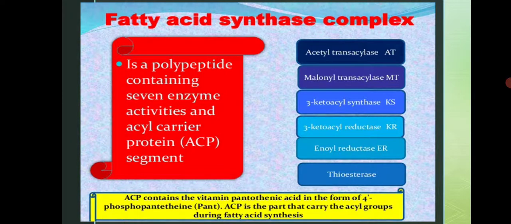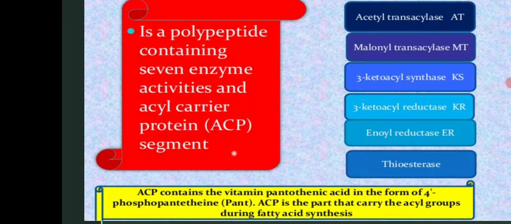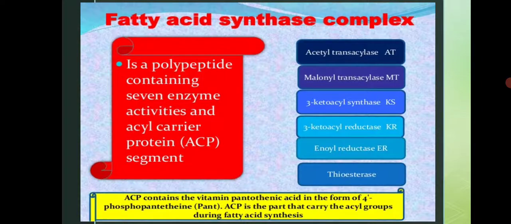Okay, ACP contains the vitamin called pantothenic acid. What does this acyl carrier protein contain? It contains the vitamin called pantothenic acid, not in the original form, but in the form of 4-phosphopantetheine. And this ACP is the part that carries the acyl group during fatty acid synthesis. How it takes place, we will see in our next lecture.